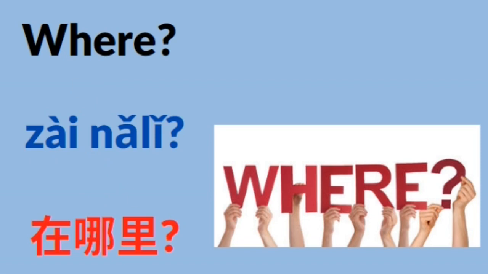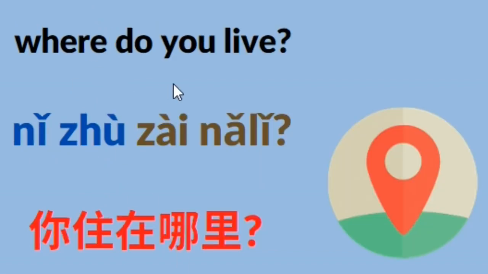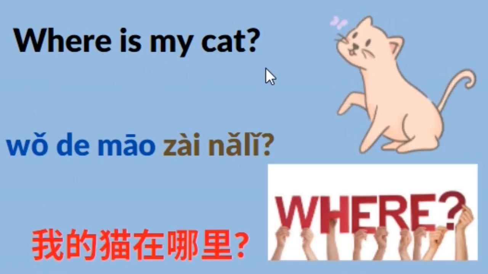在哪里? Where do you live? 你住在哪里? Ni means you. 住 means to live somewhere. 在哪里? That means where. 你住在哪里? Another example is, where's my cat?